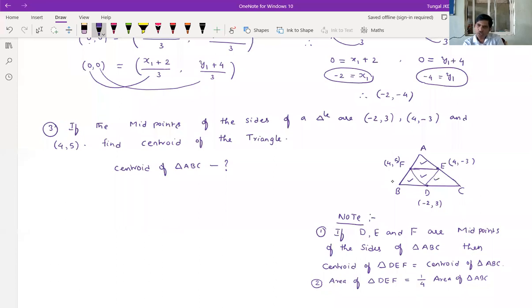Therefore, one part's area is 1/4 of the total area. These two note points are important for objective purposes. If D, E, F are the midpoints of the sides of triangle ABC, then centroid of triangle DEF is equal to centroid of triangle ABC. Next, area of triangle DEF is equal to 1 by 4th area of triangle ABC. So these two we have to remember.